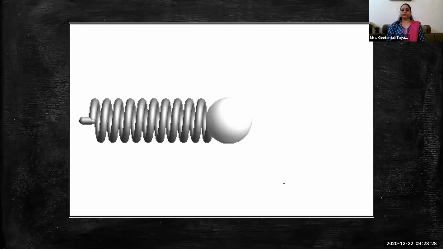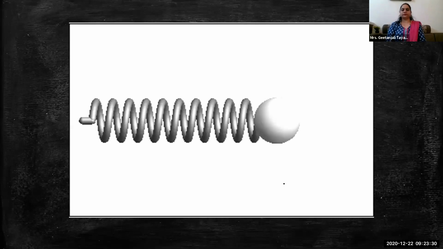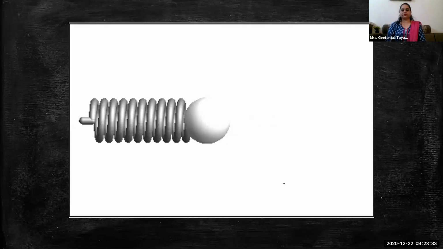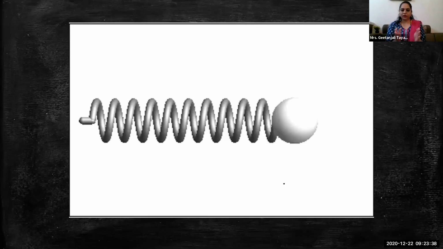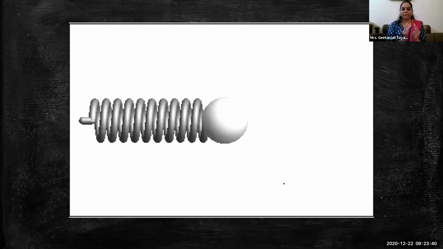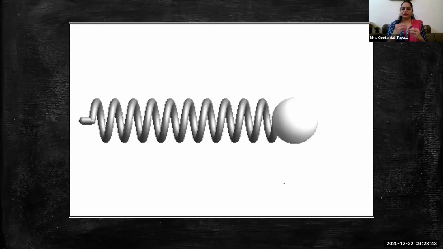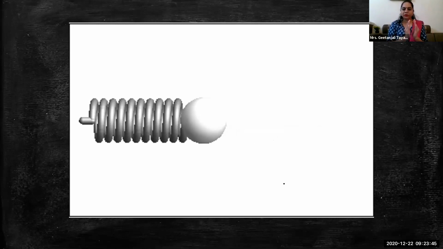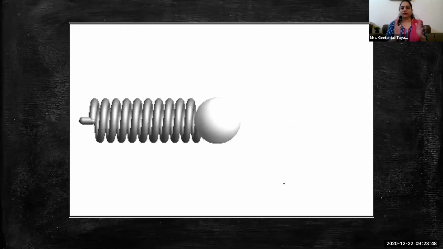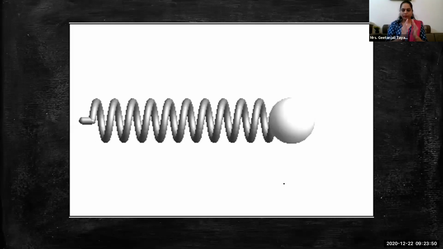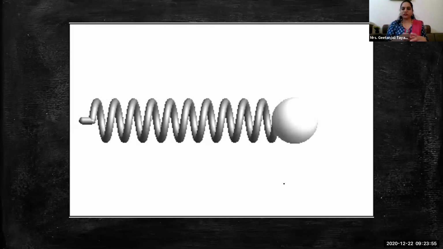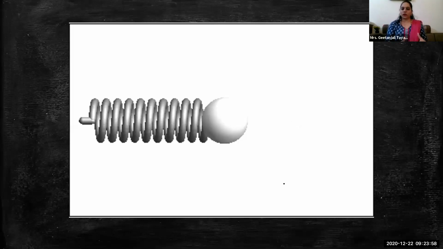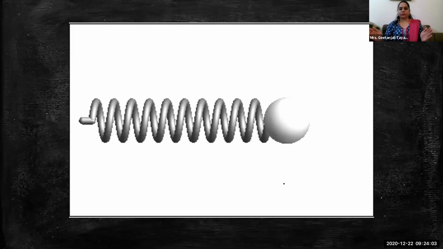See here, this spring is there. When we compress that spring, what happens? One ball is attached at one end. When we compress the spring, potential energy is stored up, and after releasing the spring, because of that stored energy, called potential energy, the ball gets pushed up.